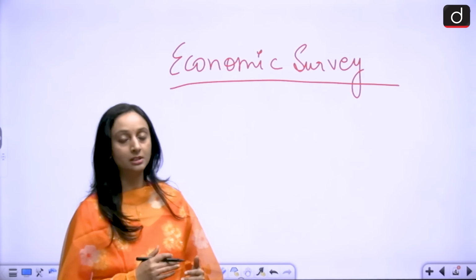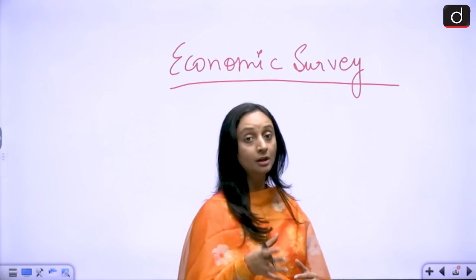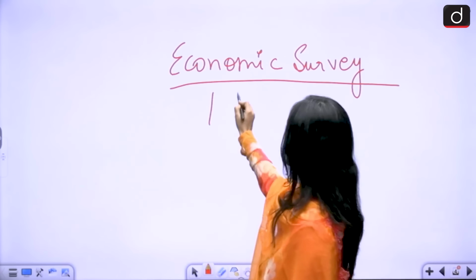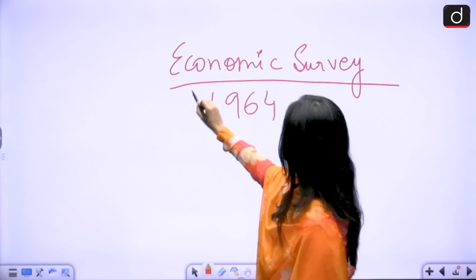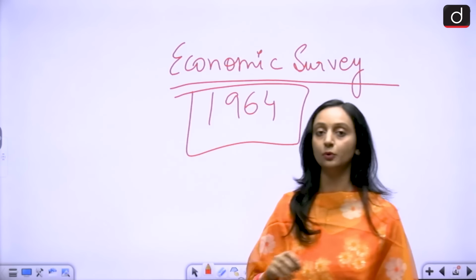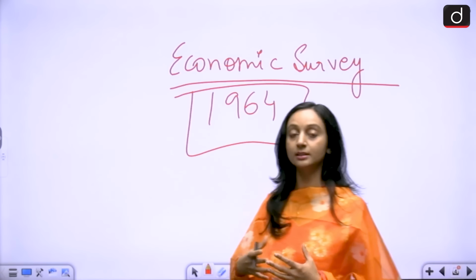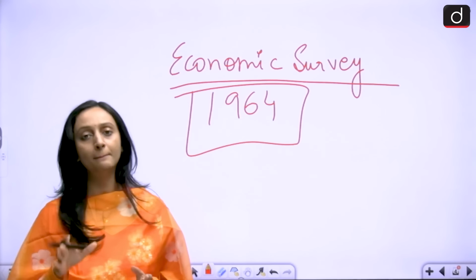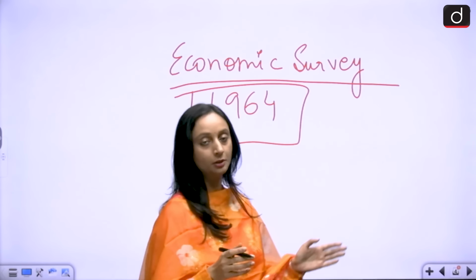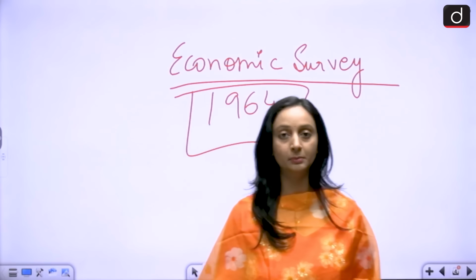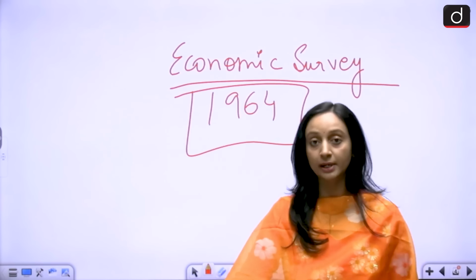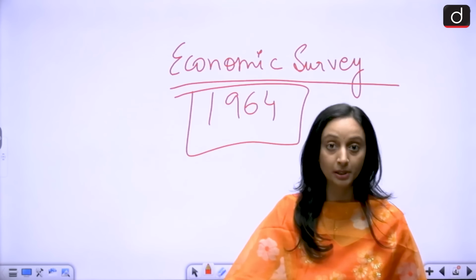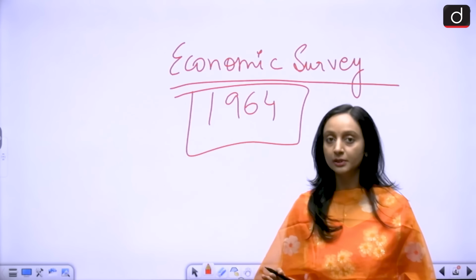So that's why the economic survey is tabled before the budget, but it was not the case always. This is being done since 1964. Before 1964, economic survey was presented as a part of the budget itself. It was presented along with the budget. But since 1964, this is being presented before the budget. It helps the policymakers understand the current situation, financial situation of the country, and then come up with better policies and better budgeting. So this is the history of economic survey.